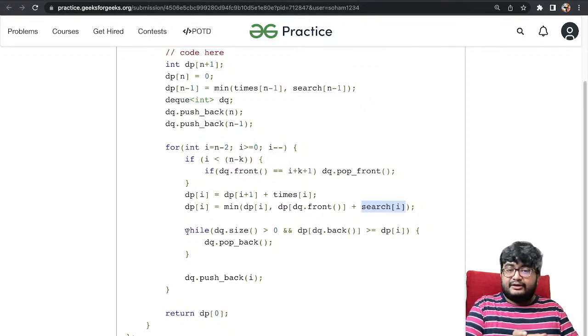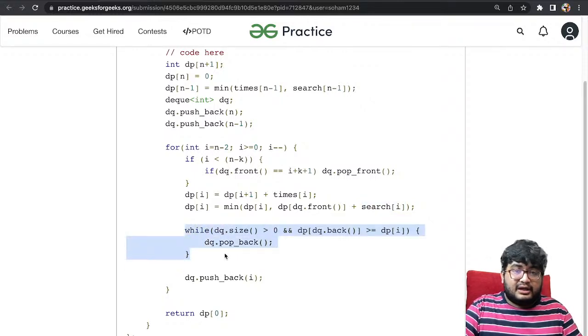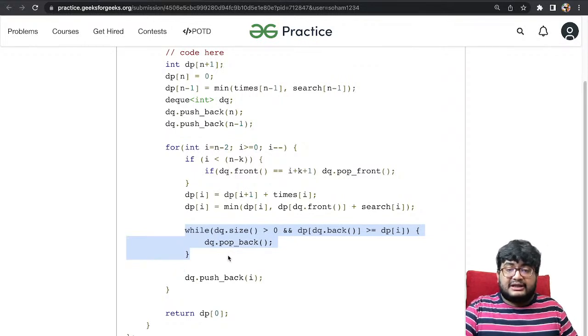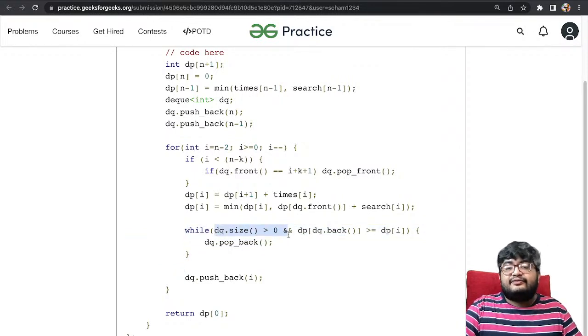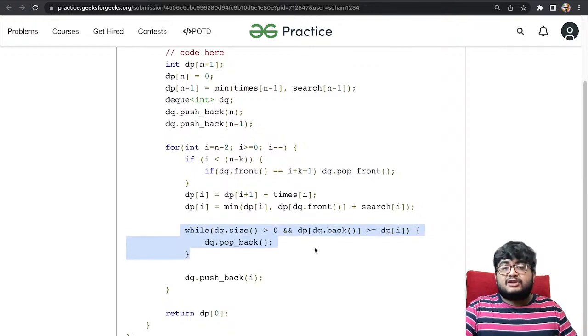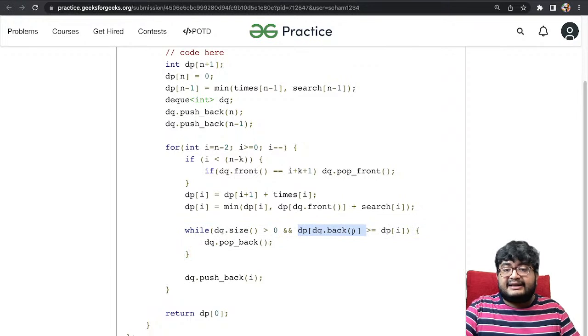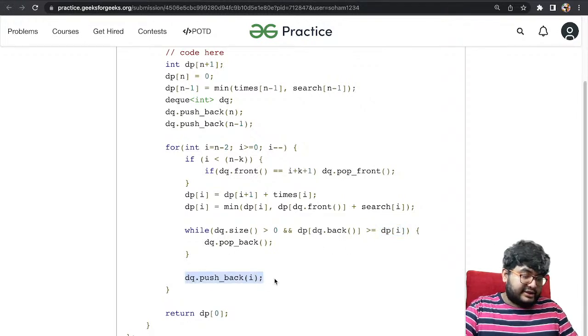So we are sliding the window, we are moving, we have to insert the current element for the previous element. So when we slide the window to the left and insert, we just check. This is basically the sliding window, right? We remove elements from the back as long as the elements are greater than or equal to dp of i, because they can never be the answer. Dp of i will always be the answer for those parts. And finally we push i into the queue.